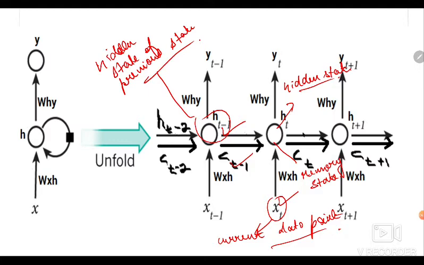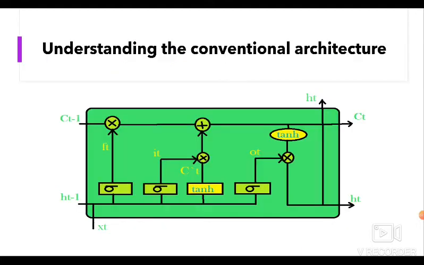It is known as the forget gate, and its output selects the amount of information of the previous cell to be included. The output is a number from 0 to 1, which is multiplied pointwise with the previous cell state CT-1. So when we talk about a conventional LSTM model, this is how it looks.